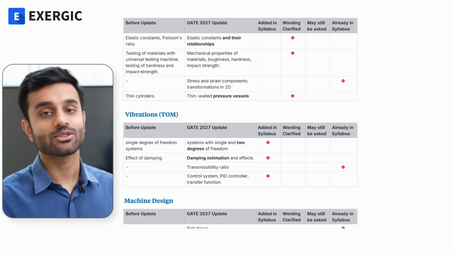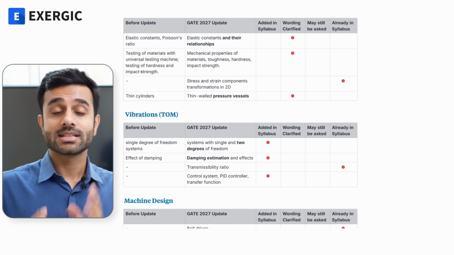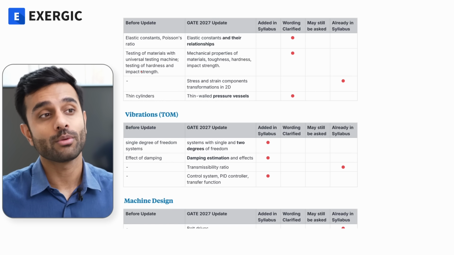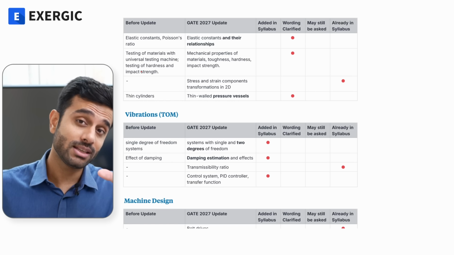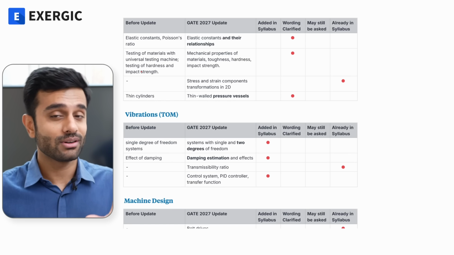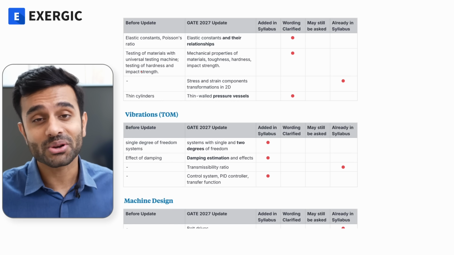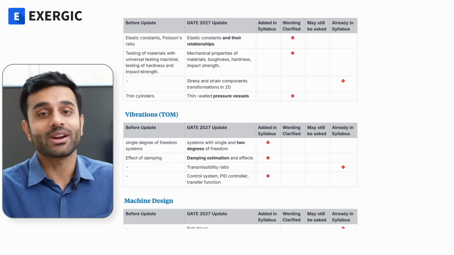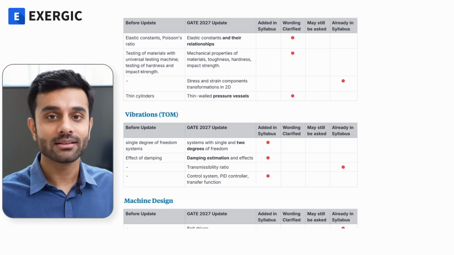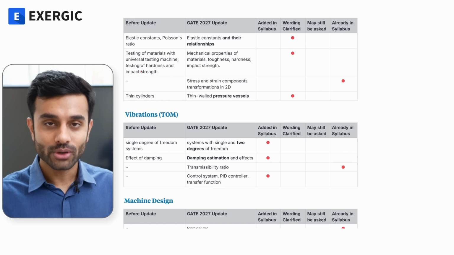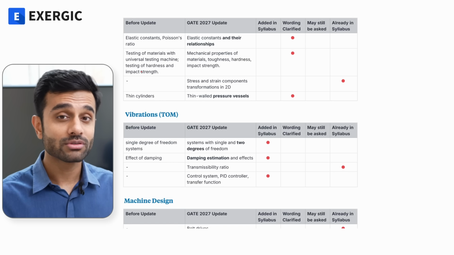So addition of these topics does not mean that you will shift your focus from everywhere and think that you have to master these topics only, and that at least 10 questions are going to come from these topics. Not at all. Don't keep that mindset. All right. Everything in the syllabus you have to treat with utmost sincerity.